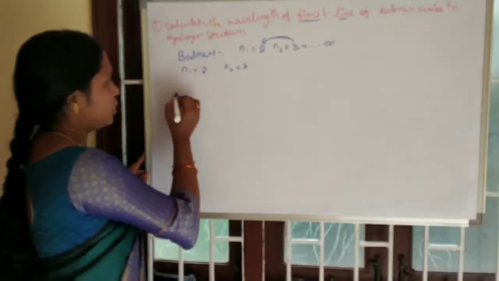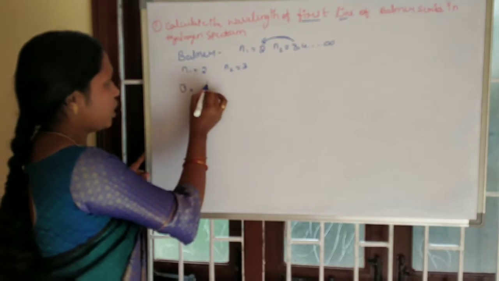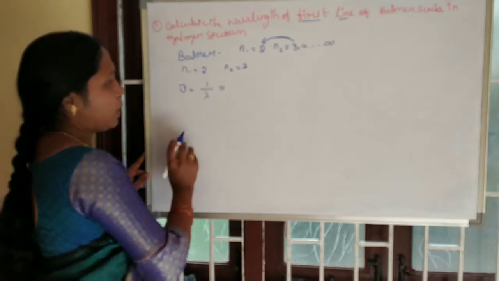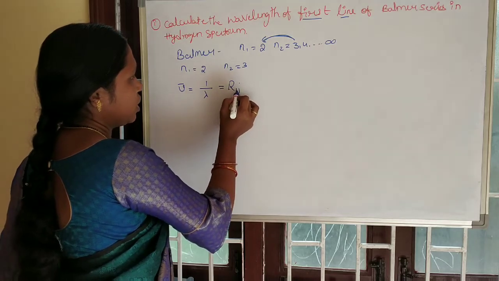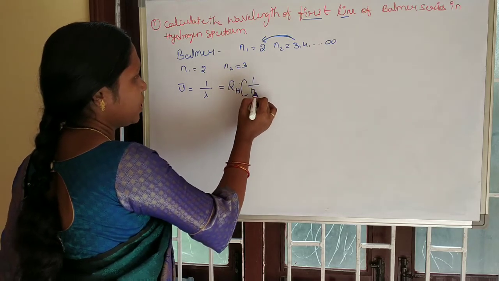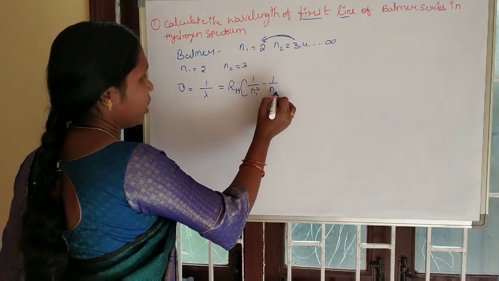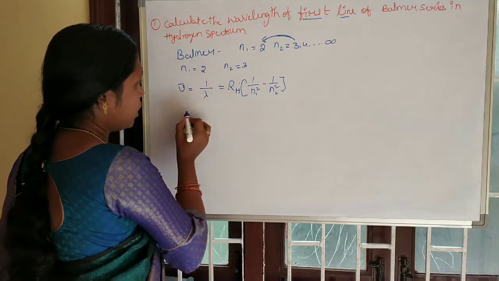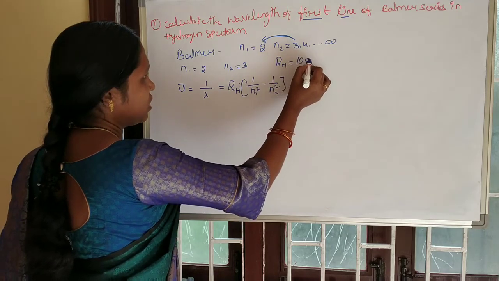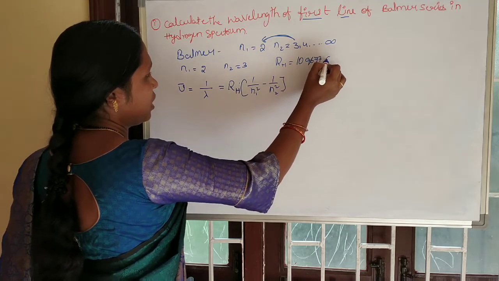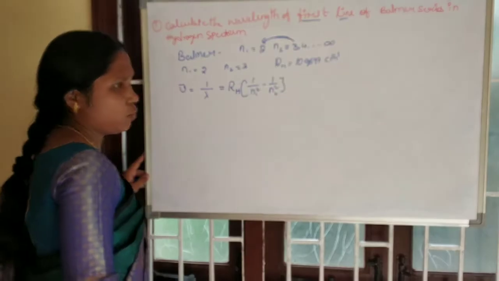According to Balmer, we know the wave number nu bar, that is equal to 1 by lambda, equal to R H into 1 by n1 square minus 1 by n2 square. We already know the value of R H is 109677 centimeter inverse.